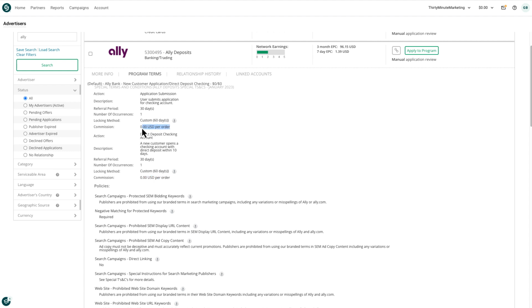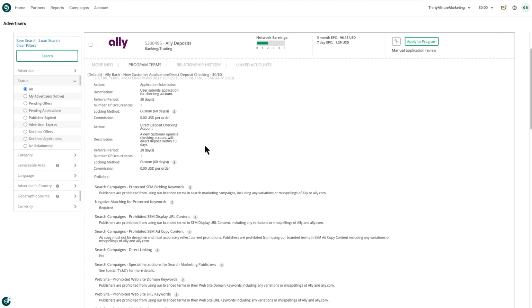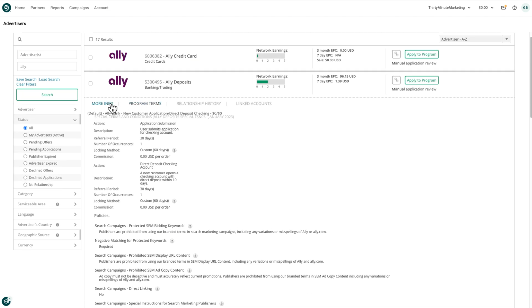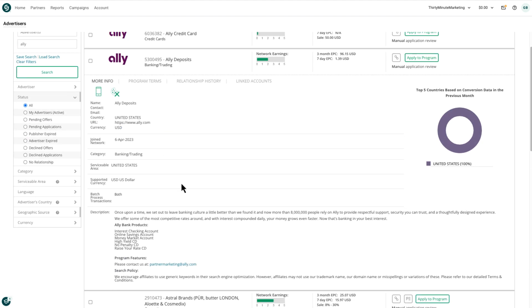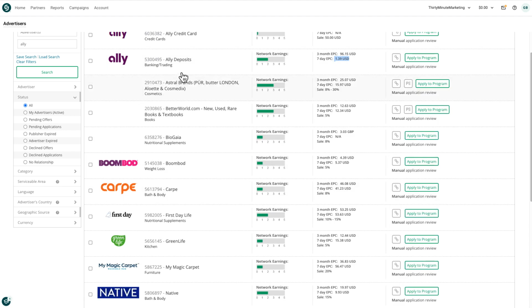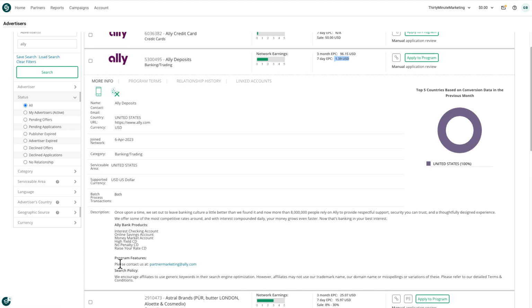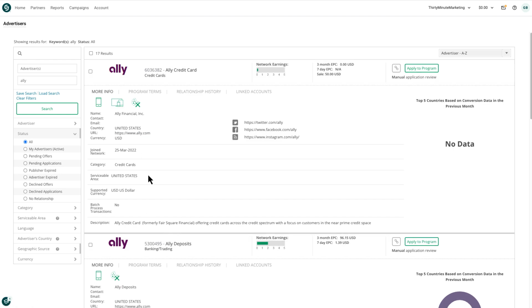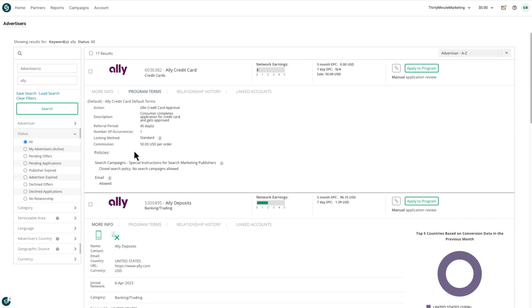Here you can see the commissions for these are $0. So I'm not sure what the function of this link is. If you scroll down here or maybe go back to more info, it doesn't really show anything as far as the commission rates. It does say EPC up here of $1.39. If you go back into that, there is a program features section. Please contact us at partnermarketing@ally.com. So you might email them for more information. But if you're interested in their credit cards, you can click on this offer. Here you can see that this offer is, if we click on program terms, offering $50 per order as a commission.